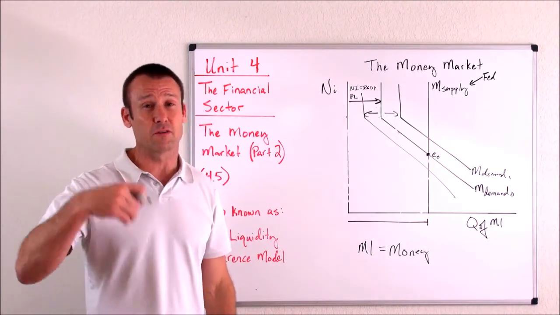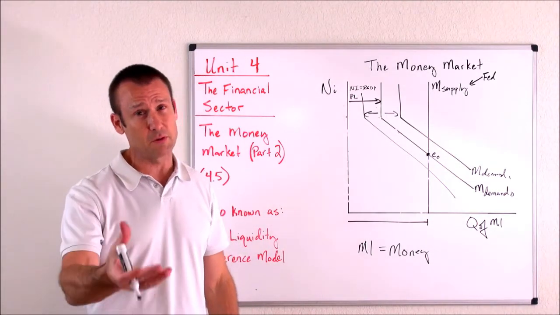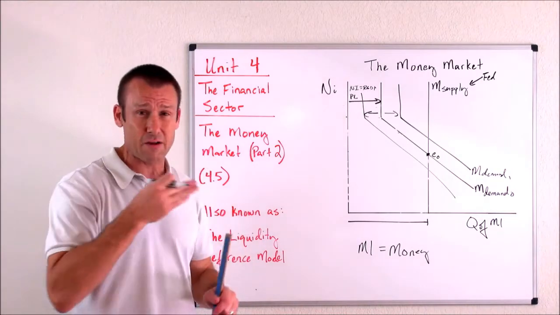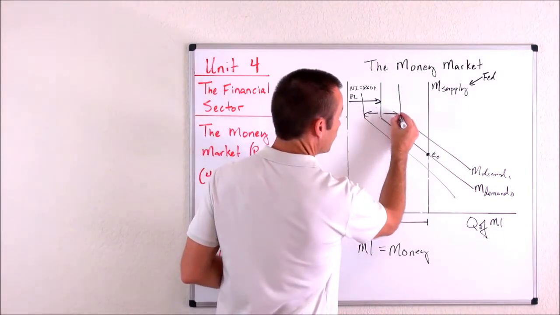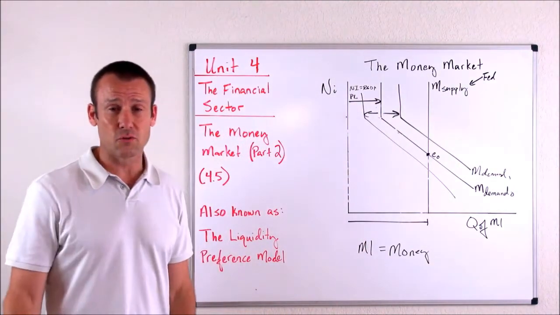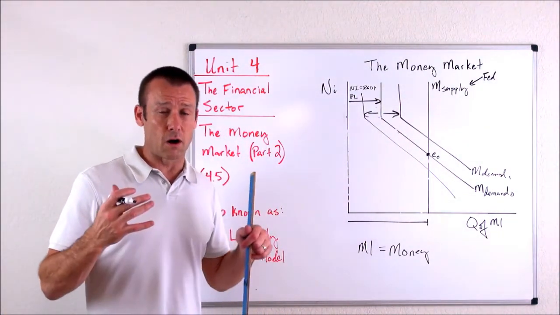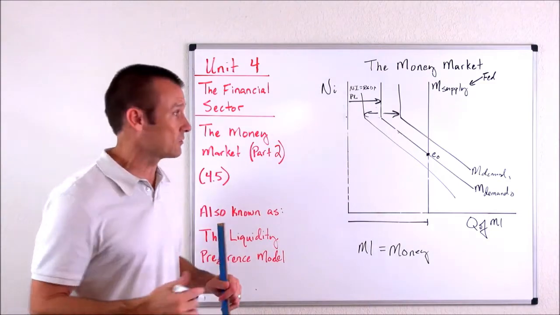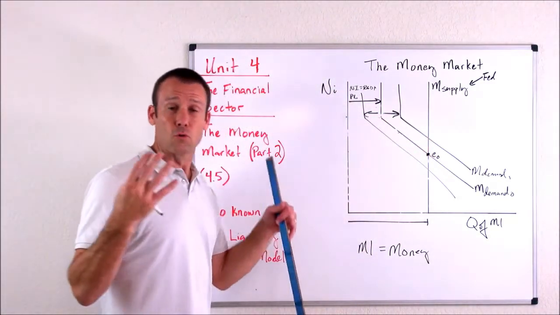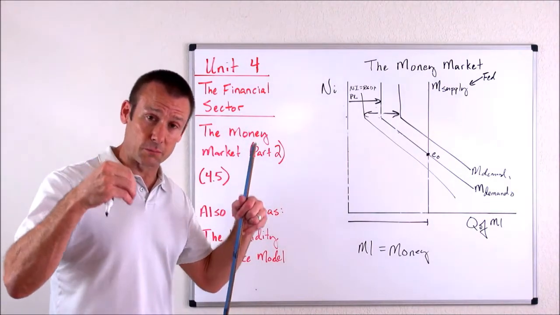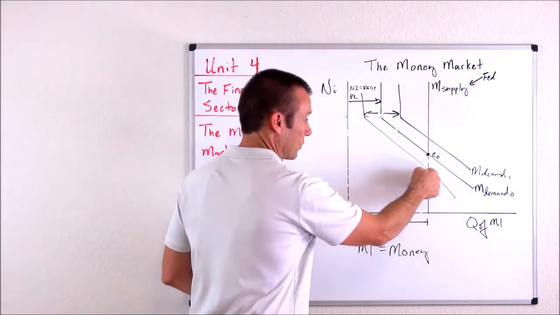You get a question that says, hey, real GDP goes up. What's going to happen to the nominal interest rate? This is the graph for you. GDP goes up, real GDP goes up. You want to shift, okay, that to the right. Our demand for money is going to increase to do basic transactions. As our national income goes up, interest rate goes up. Real GDP goes down, national income goes down, our interest rate is going to go down.